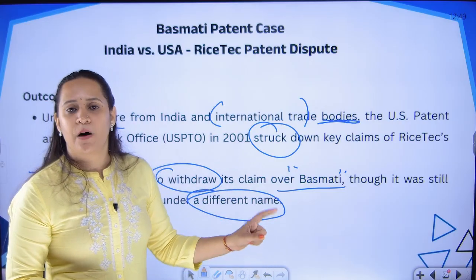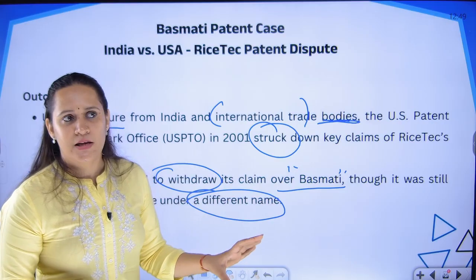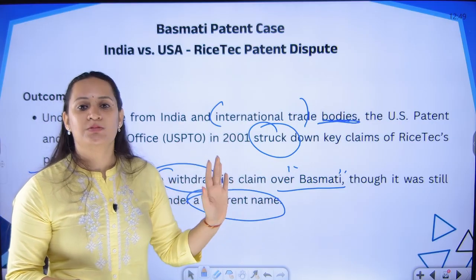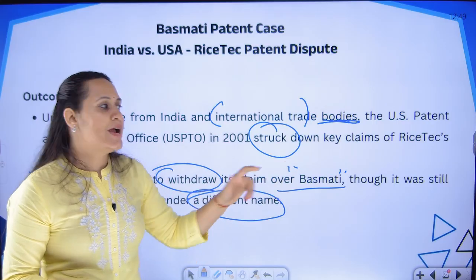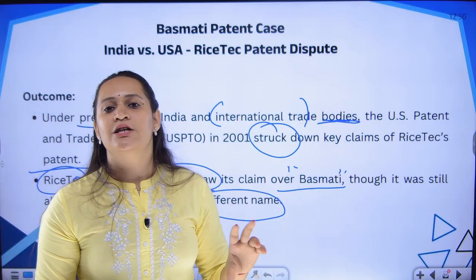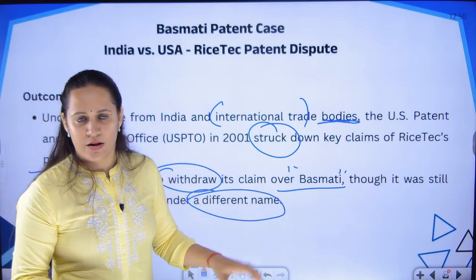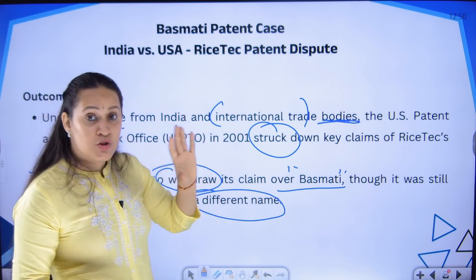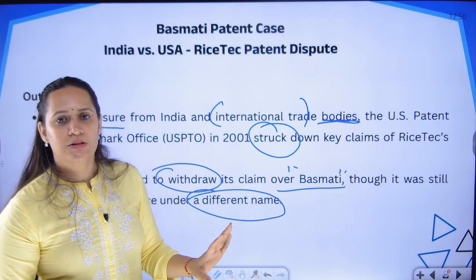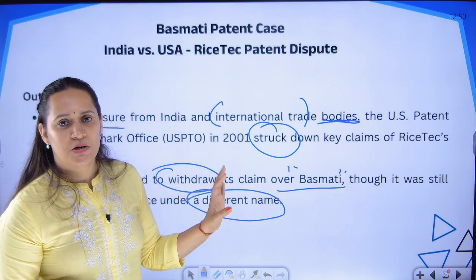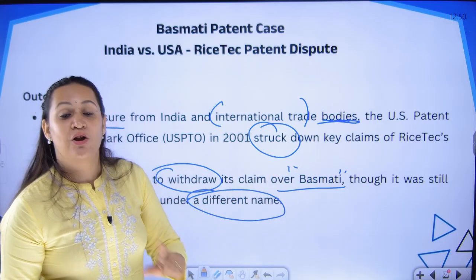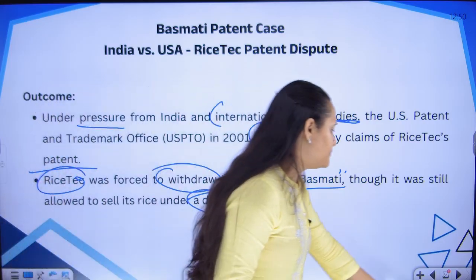So nobody else is permitted to sell the rice in the name of Basmati. You have created this hybrid version of Basmati. We are not stopping you from selling it. You sell it in the market, but you cannot call it Basmati rice, because Basmati rice is only indigenous to our region, to our northern part of the country. And that is why the patent was not yet granted. It was still to be granted, but they said that you please withdraw the claims. You don't claim that it is a Basmati version, you take the patent in some other name, in some other aspect, but you cannot call it Basmati rice.